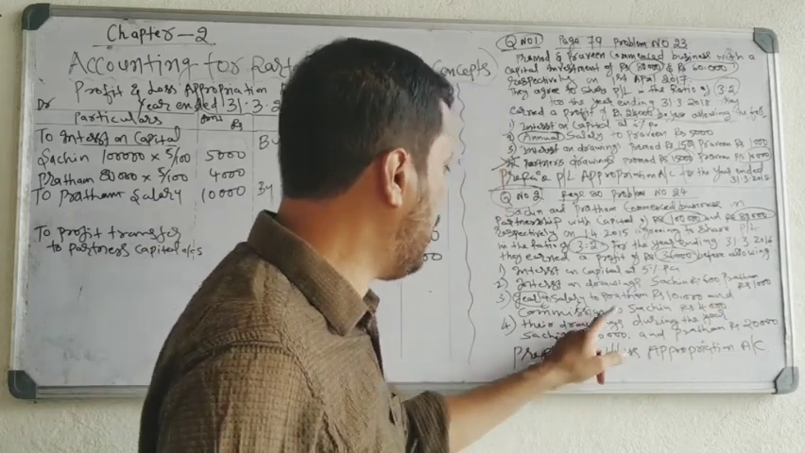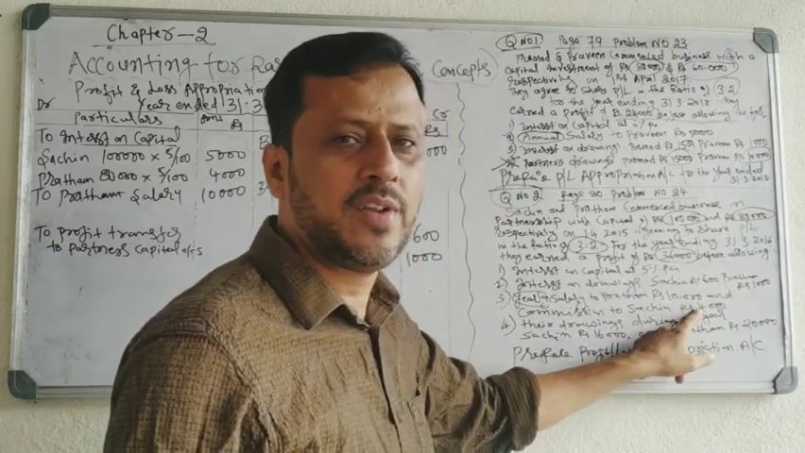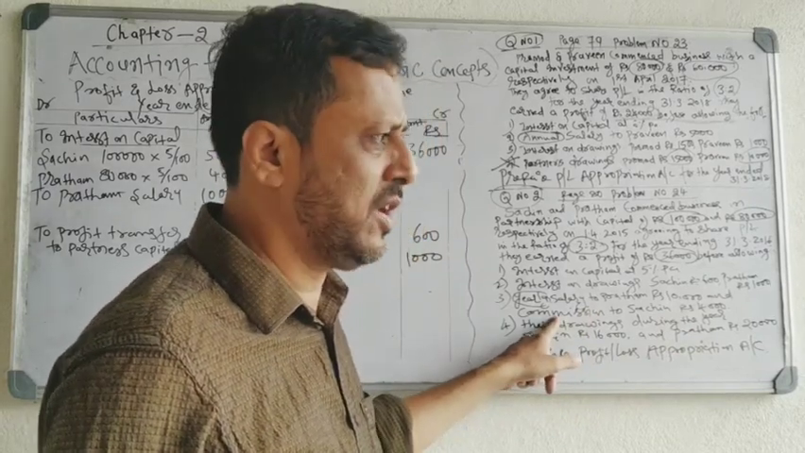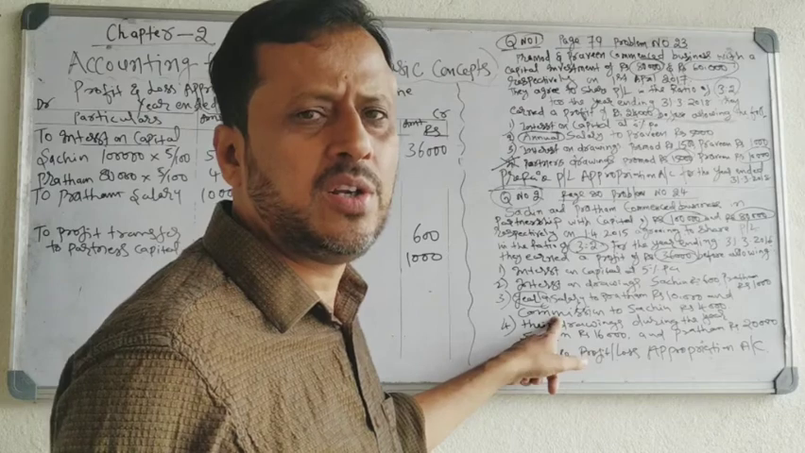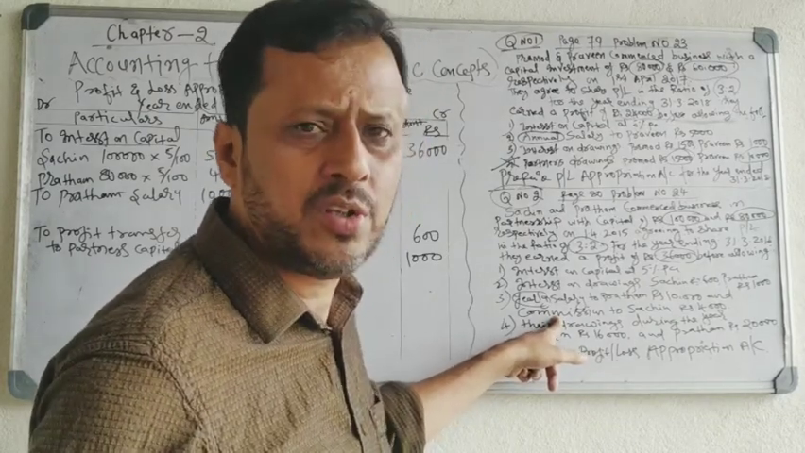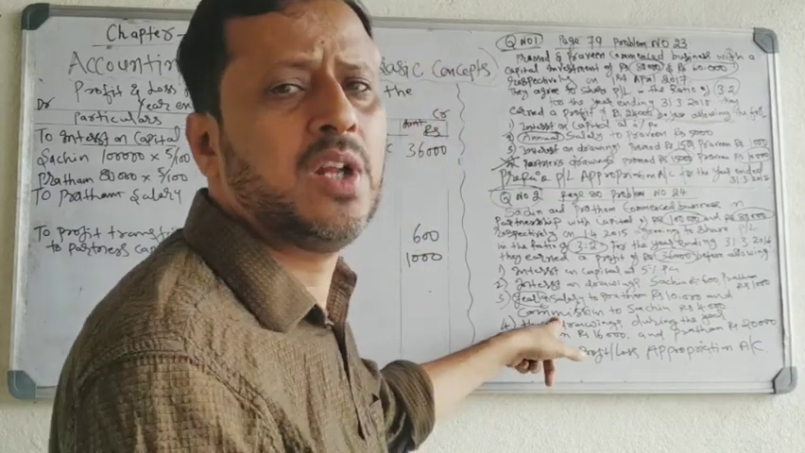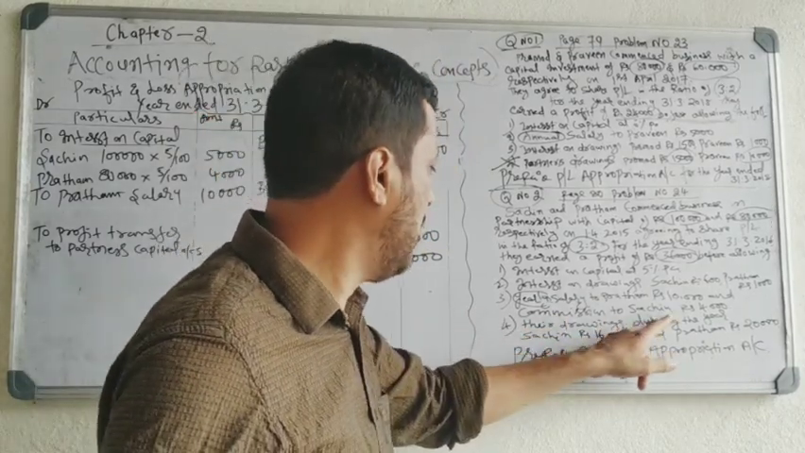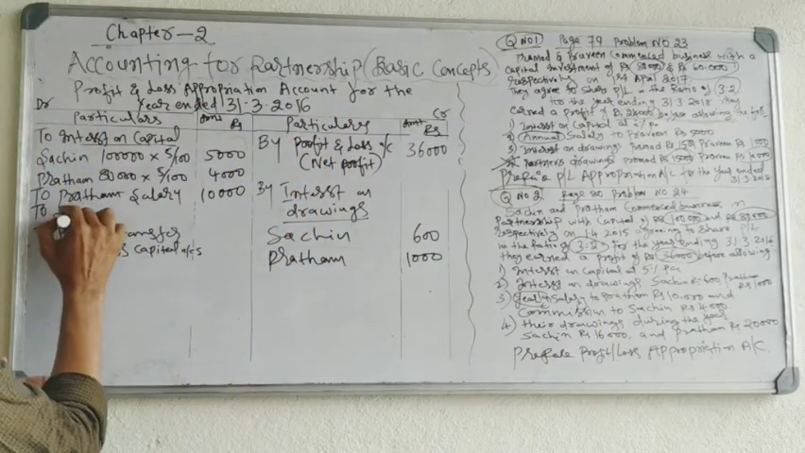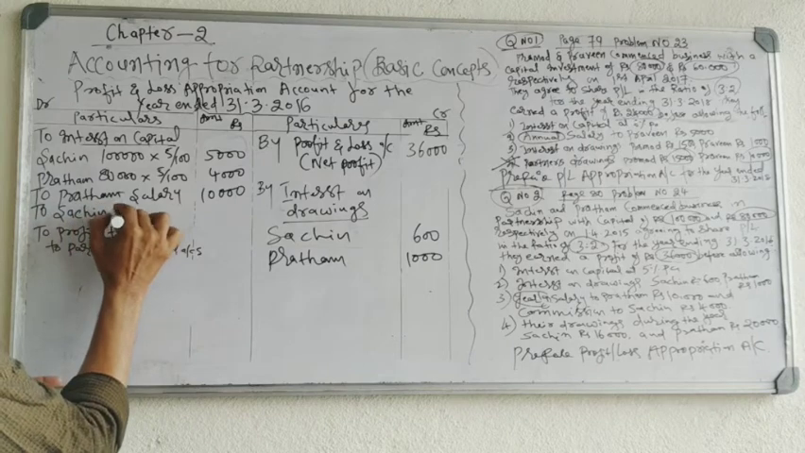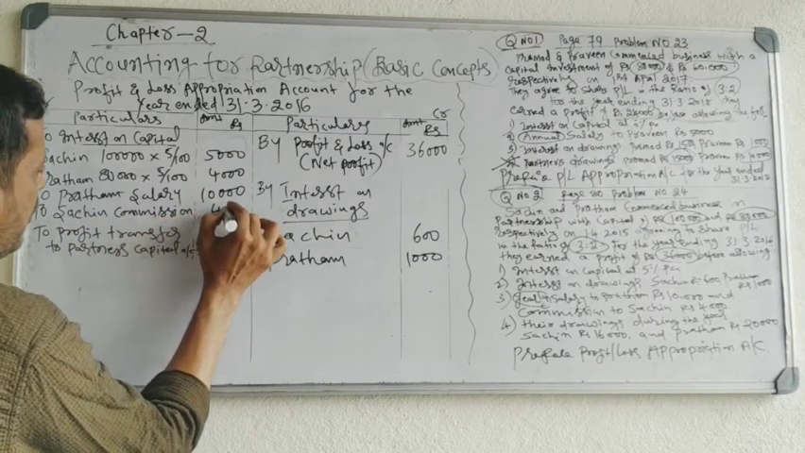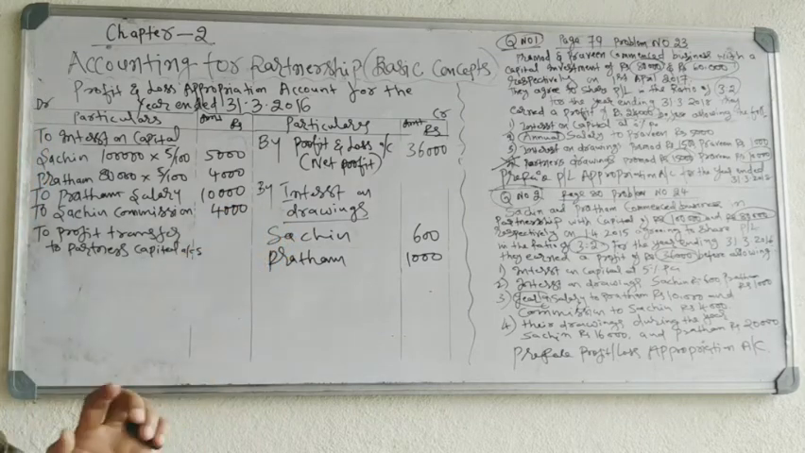And commission to Sachin rupees 4,000. The partner has done some extra work, some agency work, for the firm. For that he will be given commission. Who will pay the commission? The firm will pay the commission to the partner. So it is an expense to the firm, recorded on the debit side. Commission to Sachin, 4,000 rupees. Okay, we have completed the entries.